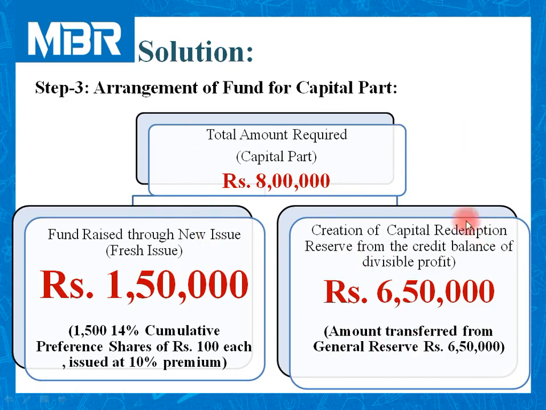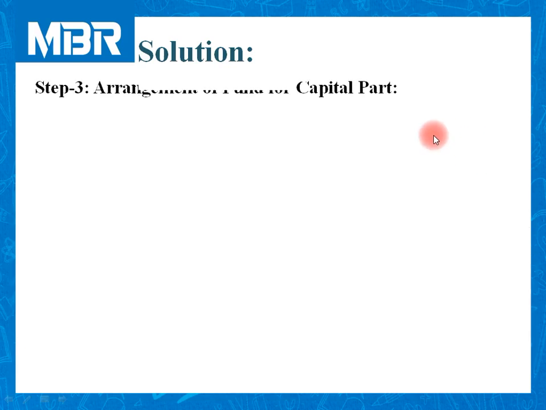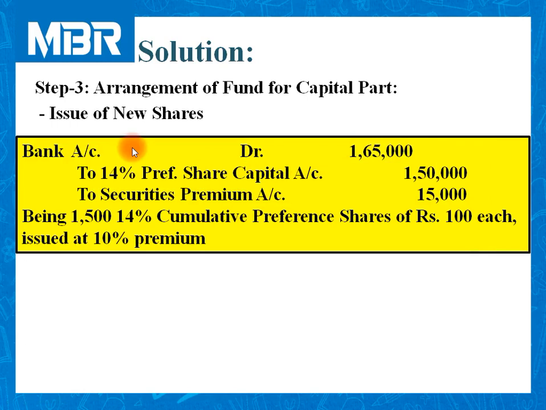At the end of this adjustment, let us pass the journal entry. First of all, we need to issue shares. Bank account debited 1,65,000 that we have collected in total to fulfill the requirement of closing balance. To 14% preference share capital account 1,50,000. And 15,000 rupees transferred to securities premium.